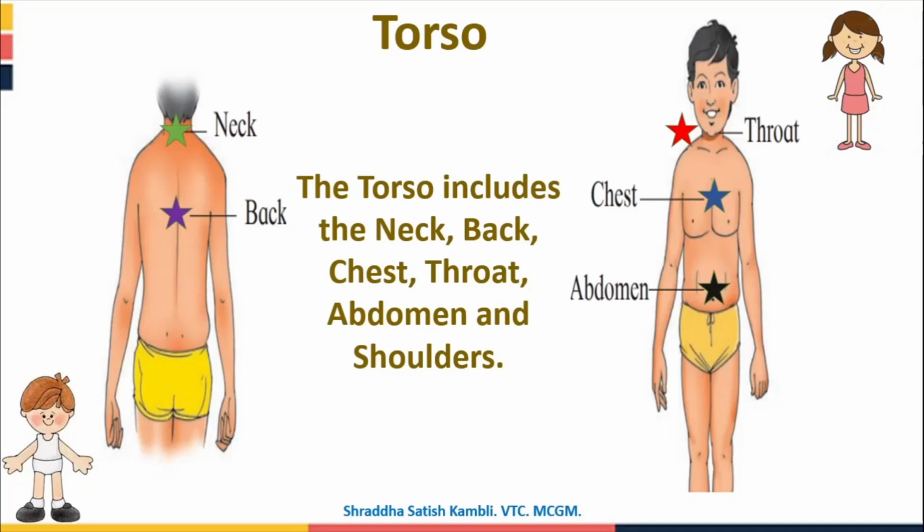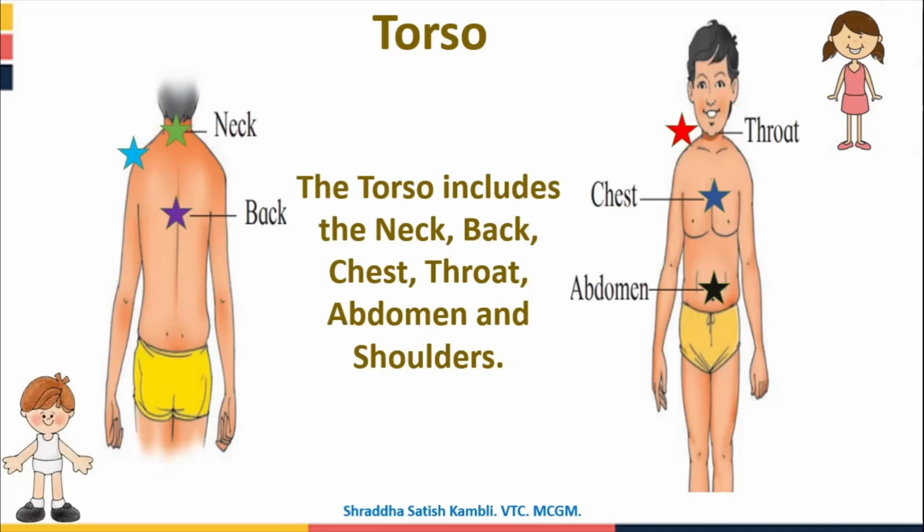So see, for one part we can use 3 words. In the textbook, in the beginning they have said tummy. Now they're saying abdomen. You can also say stomach. Okay, and finally we have the 2 shoulders.